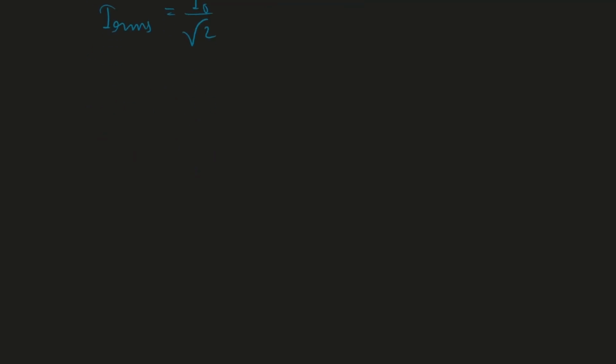And the similar calculation will be there for sine omega t plus any phase factor, or cos omega t plus any phase factor. Okay, let me just write down clearly.